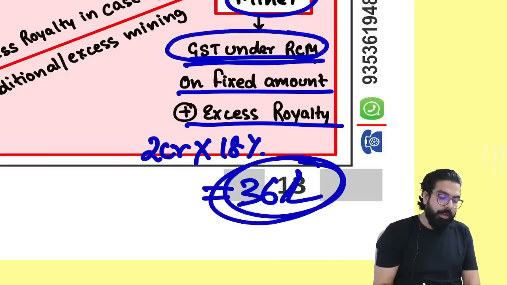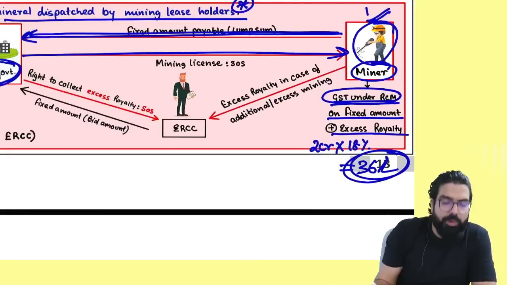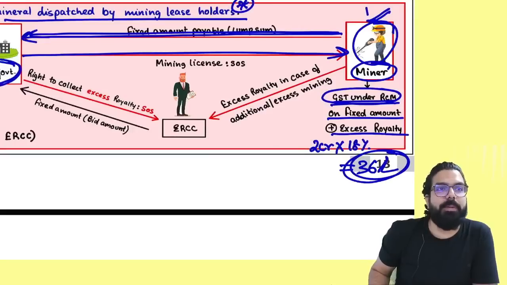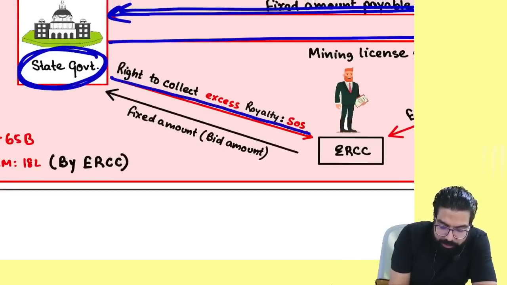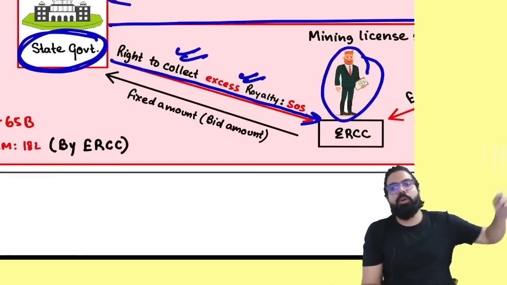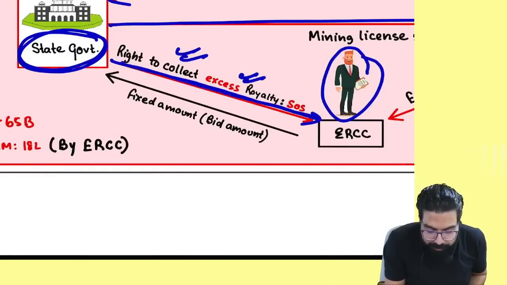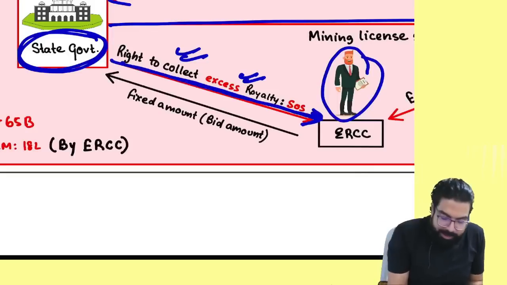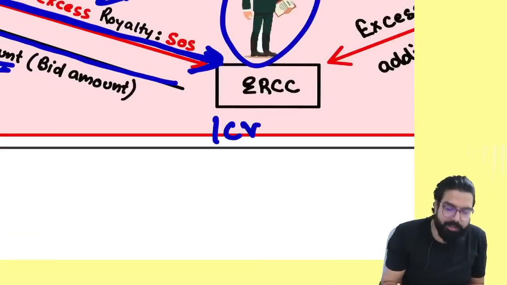Now listen, I'll tell you one simple thing. The government will not come to you and collect this 2 crore rupees of excess royalty for excess mining. What the government does is give another person the right to collect the excess royalty. He will come and tell the government, sir, I will go and collect your excess royalty from people, you give me the right. So the government gave him the right, and he said, okay government, I will pay you 1 crore rupees per annum. How much is he paying?